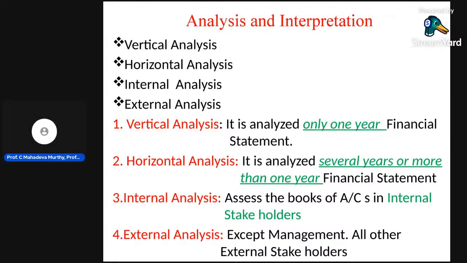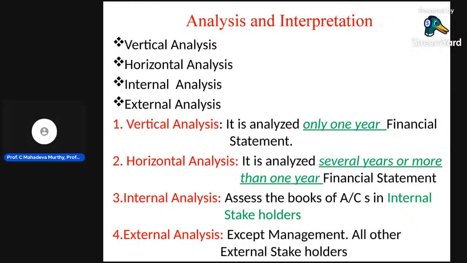Horizontal analysis. What do you mean by that? In accounting, horizontal analysis means it analyzes several years or more than 1 year financial statements. This is a simple one word answer: horizontal means more than 1 year. For example, the 2018 financial statements, that is trading account, profit and loss account and balance sheet, compared with the 2021 trading account, profit and loss account and balance sheet.